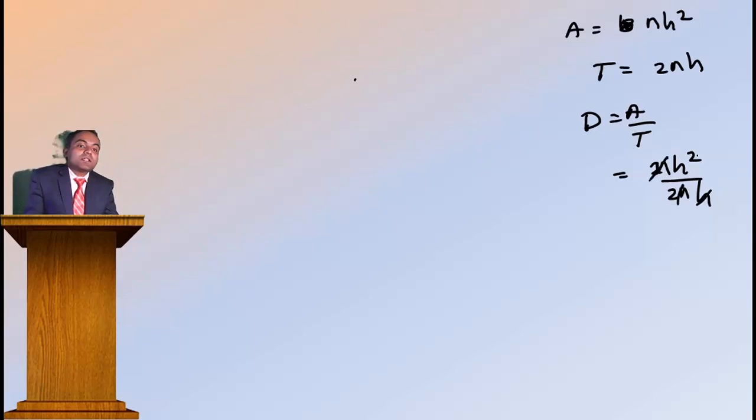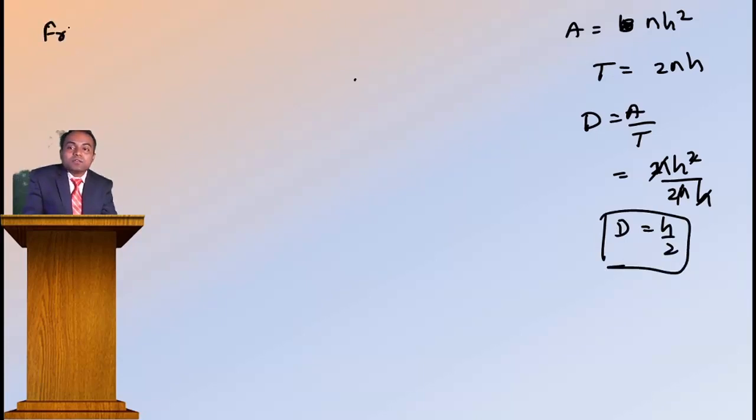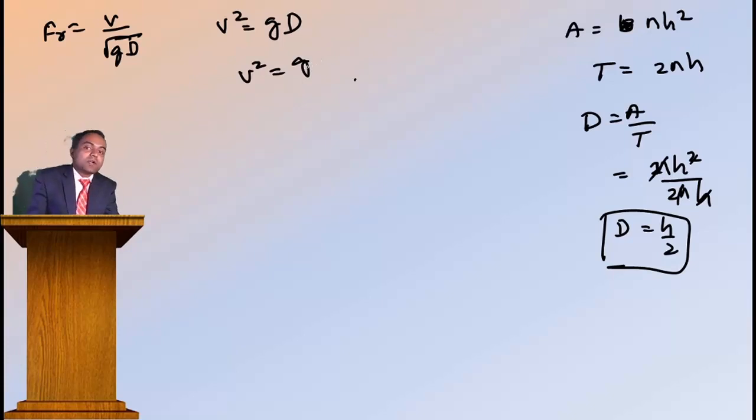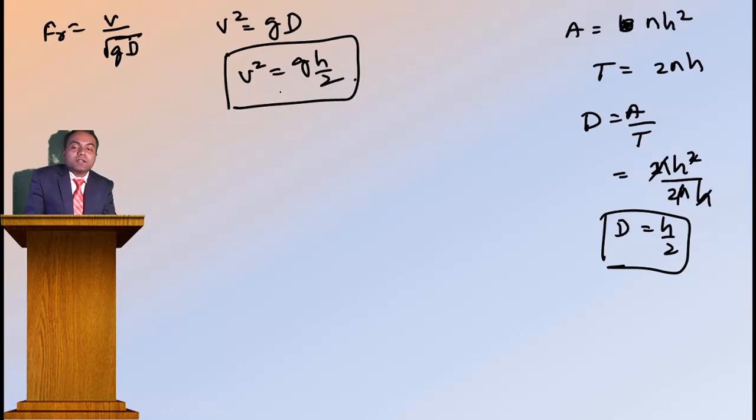N cancels, one H cancels, so D is equal to H by 2. Then Fr is equal to V by root gD, and Fr equal to 1 is the critical condition: V squared equal to gD, so V squared equal to gH by 2. This becomes Vc for this triangle.